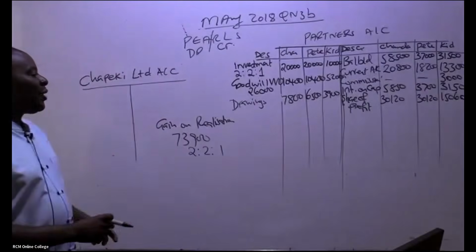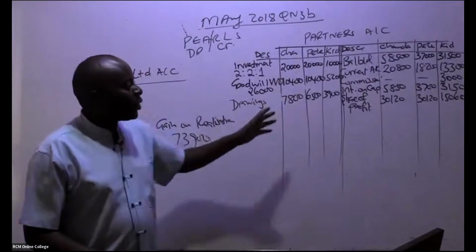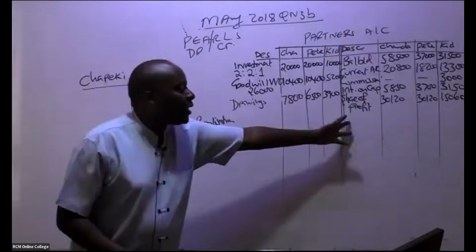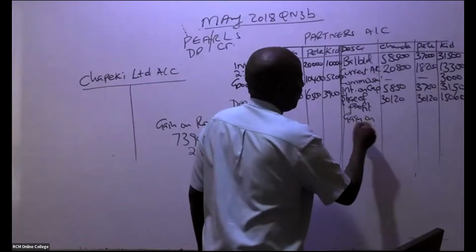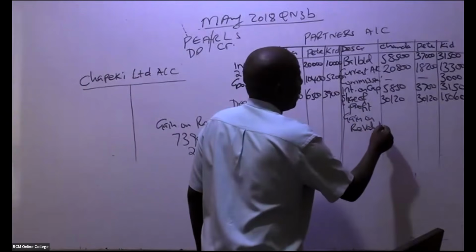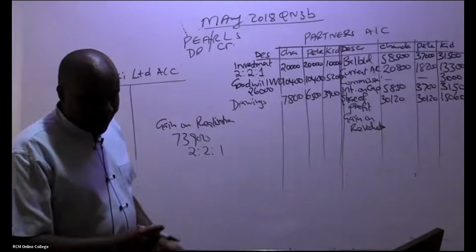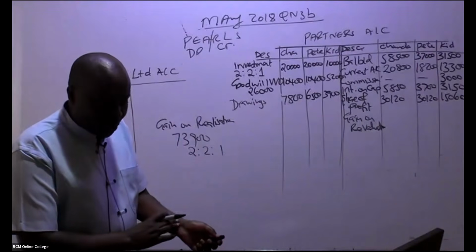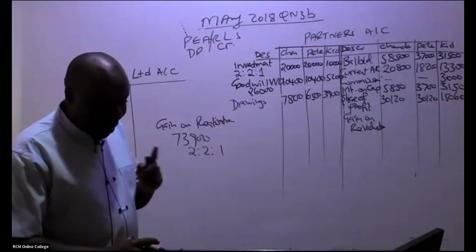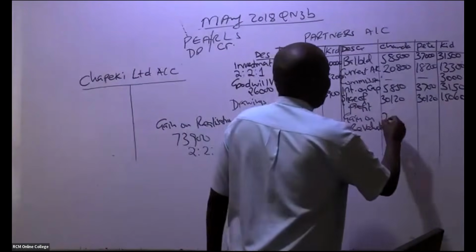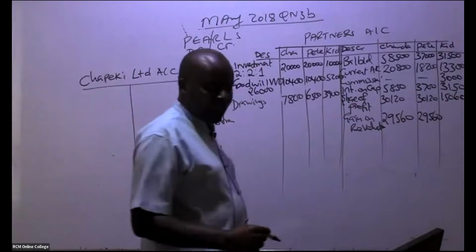Where am I going to write this gain? Remember, the gain has come on the debit side. When these guys were getting commissions, when they were getting interest, when they gain, you credit their accounts. So come and give us here gain on revaluation. So how much do we have here? I'm told 29,560. Thank you, Nancy. 29,560. And then we have lastly the smaller one.